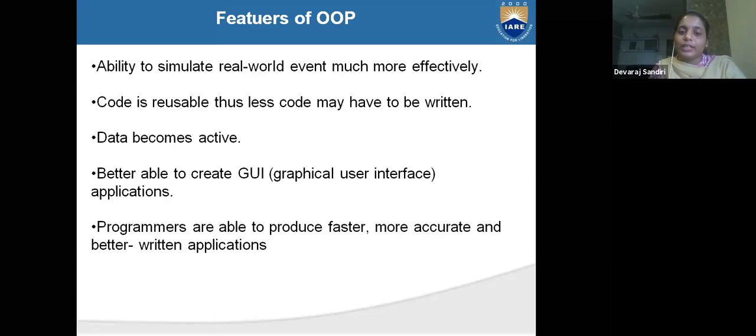Better able to create GUI, graphical user interface applications. It will be more useful in graphical user interfaces. Programmers are able to produce faster, more accurate, and better written applications. You can write easily, faster, more accurately and better, because a big program is divided into small parts, so that you can get accurate results and execute your programs.